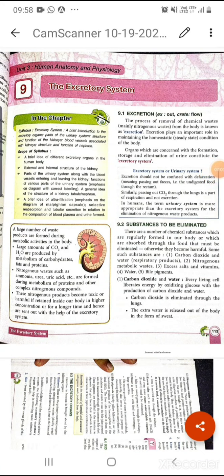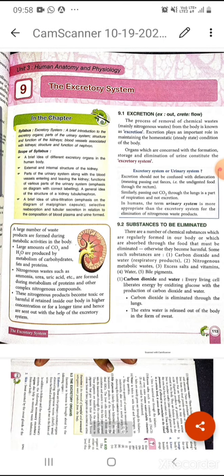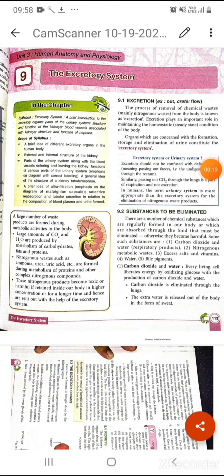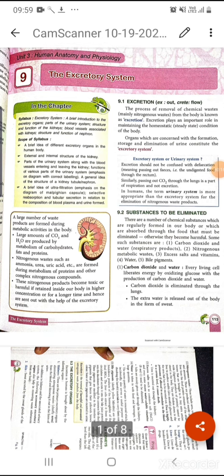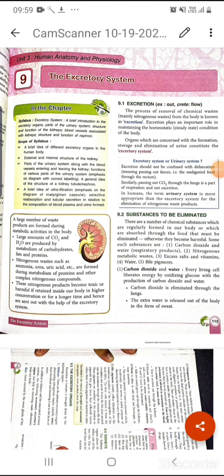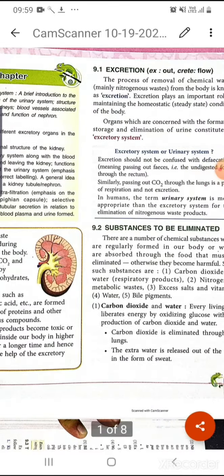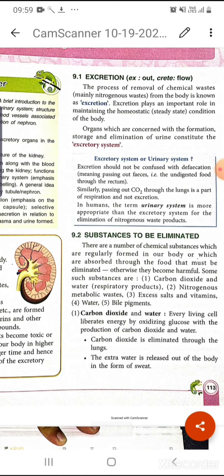So, today we will discuss the next chapter of human anatomy and physiology, that is the excretory system. All of you know what is meant by excretion. It is actually the removal of waste products. It can be some chemical waste products, especially the nitrogenous waste, or it can be some other waste products. So, it is the removal of different types of waste products from our body. It is known as excretion.